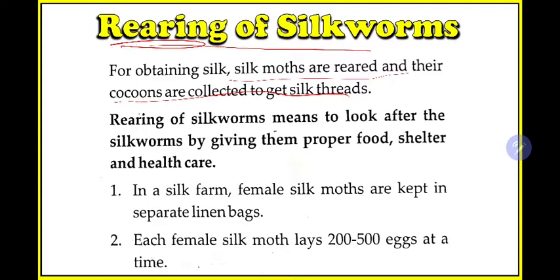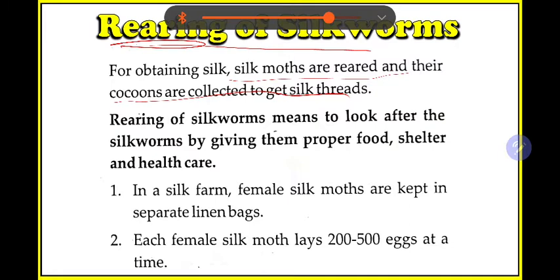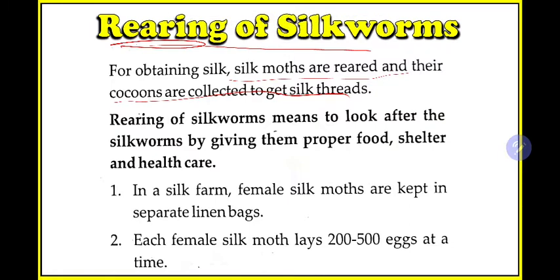First we'll have the silk moths, then we'll take care of them, we'll give them food and shelter. Ultimately, after a period of time, they will grow and form cocoons, and then we'll collect the cocoons, and from the cocoons we'll obtain the silk threads.